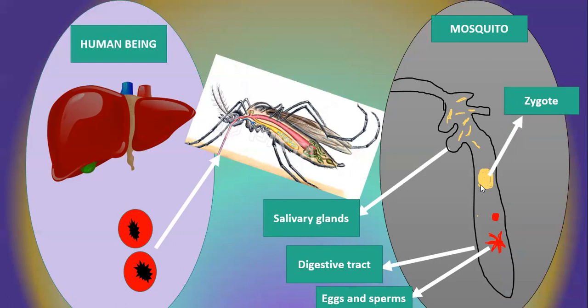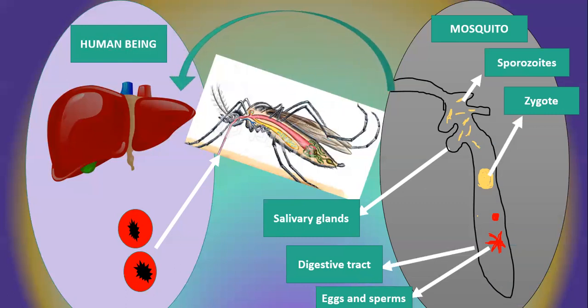The zygotes now convert, or the zygotes will form numerous sporozoites. These yellow colored lines represent the sporozoites, and the sporozoites are going to be injected into the man in the next cycle when the infected mosquito bites the man. So the cycle completes.